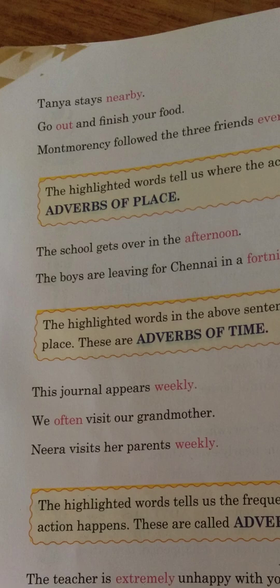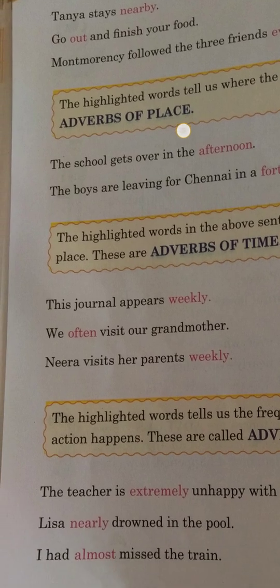So here we see the highlighted words nearby, out and everywhere. They tell us where the action is taking place, like stays nearby. Nearby means the closer area, again it is telling us about the place. Out is a place, everywhere is a place. So these are called adverbs of place.